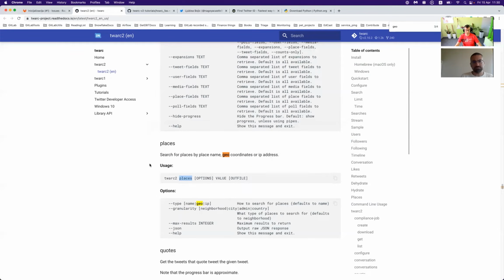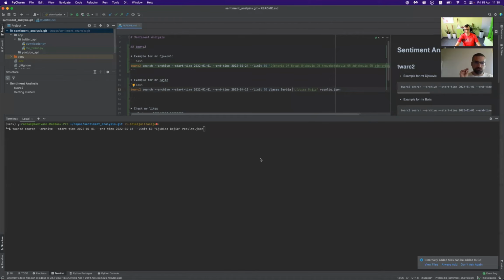Yeah, why not? The good thing is, as per documentation, I warmly suggest all of you to go through the documentation, because here you see places with plenty of options. Why? You can search by name, by geolocation, by IP. So we can be very strict. And also you can focus on granularity: neighborhood, city, admin part, or country. So you can target Sydney or Canberra in Australia, right? As I said, I never touched this, but let's go for Serbia, country, and my name.